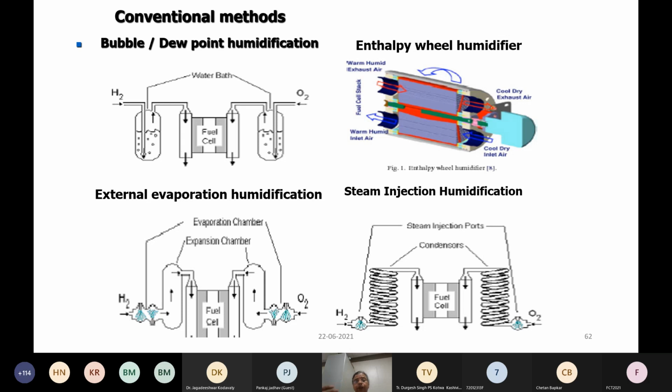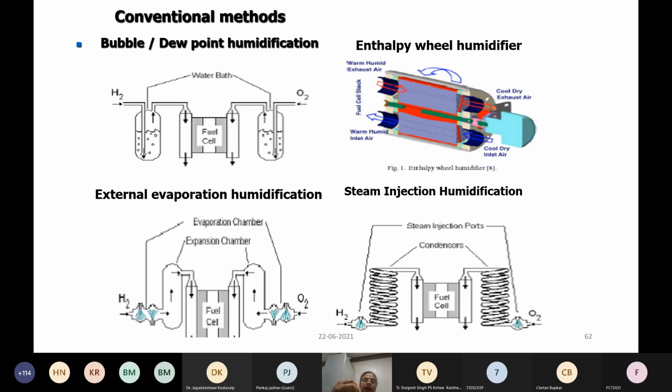Conventional humidification can be a bubble humidifier, where the gas simply passes through a column of water. Or you can have an enthalpy wheel humidifier, which takes away the water from the product water and supplies it back to the system.